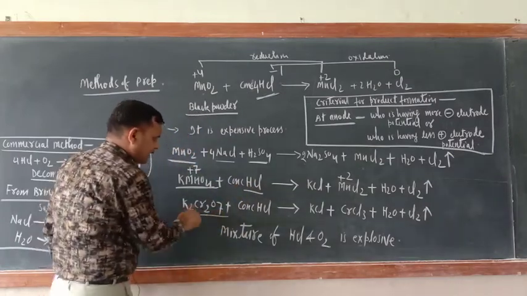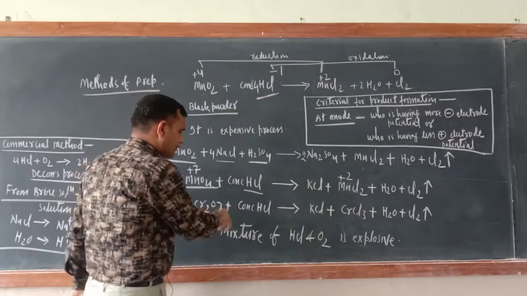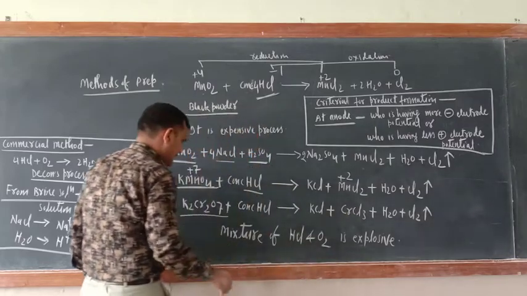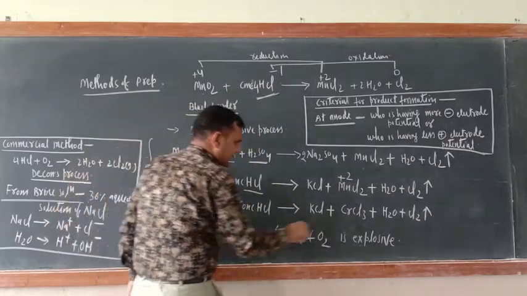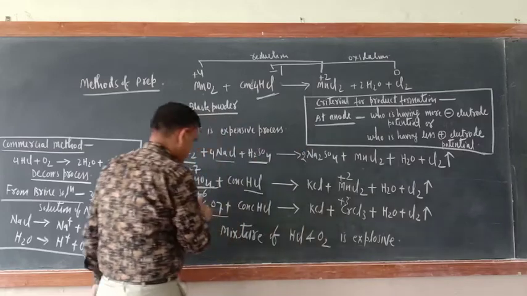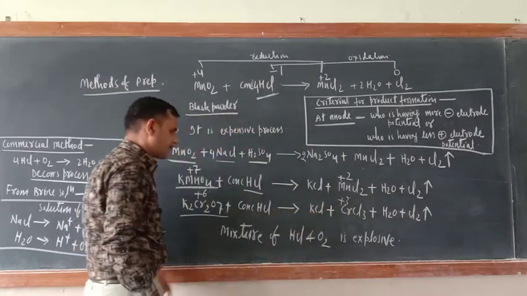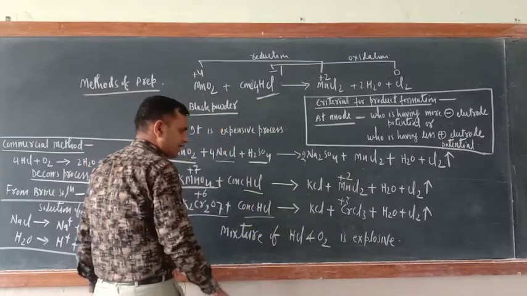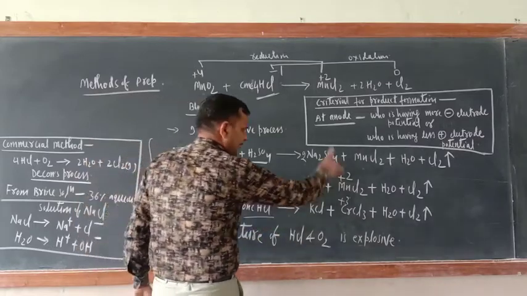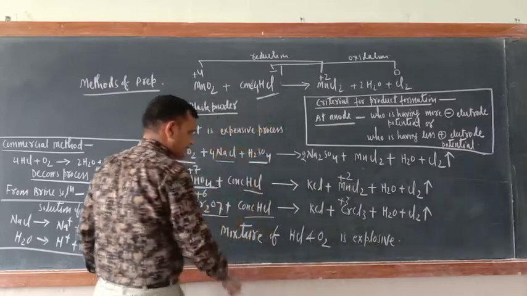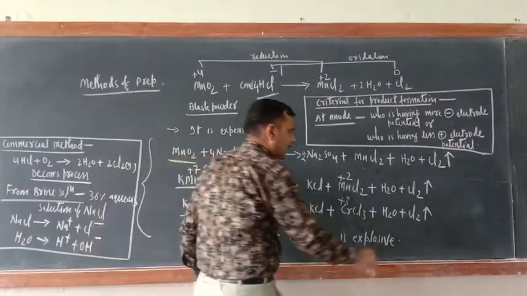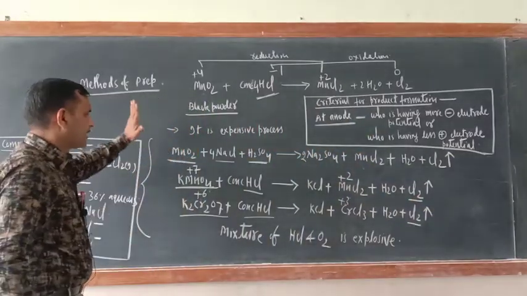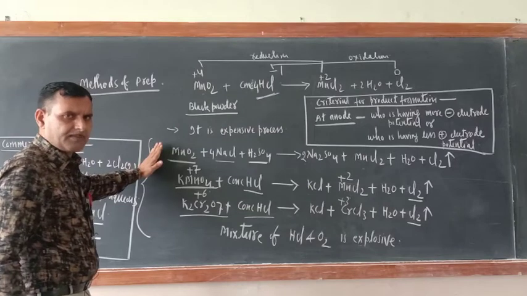Similarly, we can prepare it from K2Cr2O7 also. K2Cr2O7 should react with HCl. Then KCl, CrCl3. Chromium is +6 here. Here chromium is +3. So +6 to +3. What is this? Reduction, hence oxidizing agent. And this is the reducing agent, HCl. Please balance the reaction. All these reactions are not balanced. Here also you will get Cl2. Just see, these are the methods of preparation of Cl2.